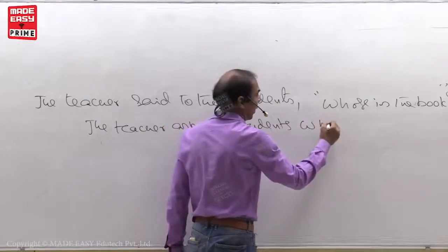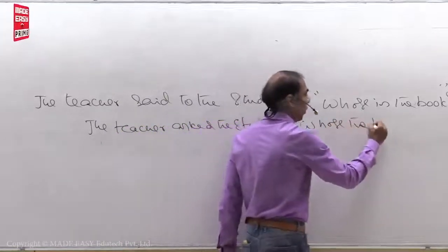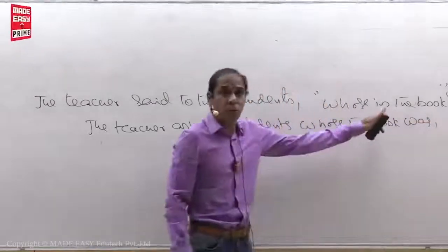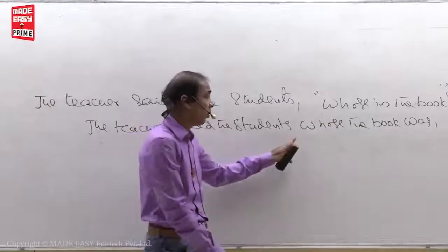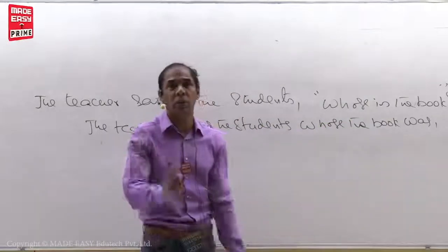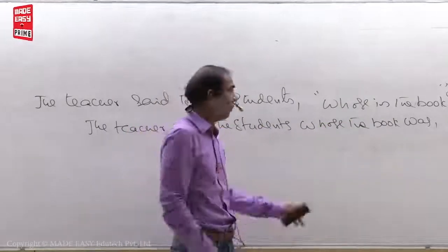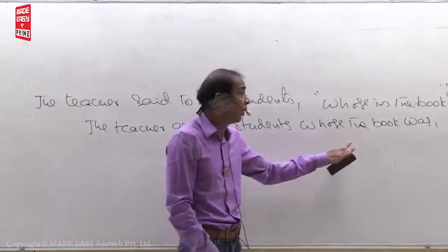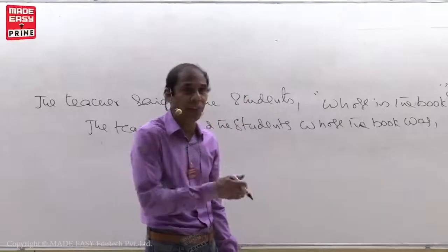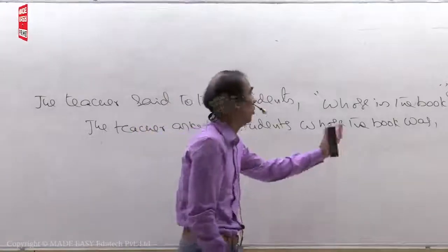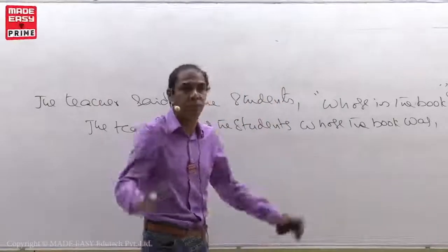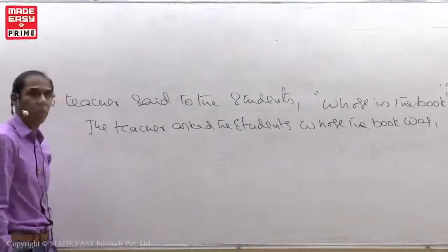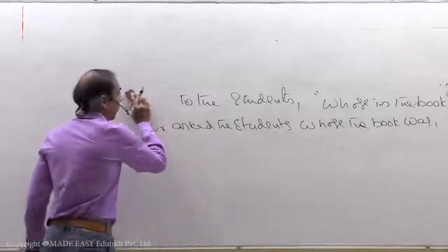The same question word comes as a link word. Whose the book was. "Is" is present tense, so it should be turned into past tense. Suppose if you write "whose was the book", wrong, because that is interrogative form. I told you not to write interrogative forms, right? So don't write interrogative forms in indirect speech. You have to write only statements, positive or negative. That's it. Whose the book was.